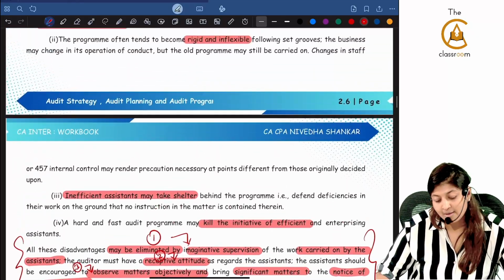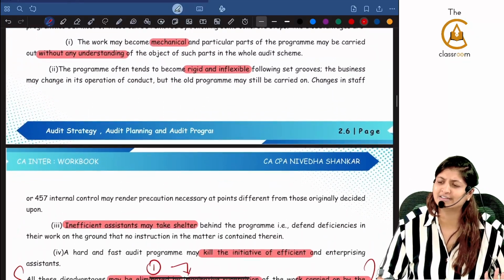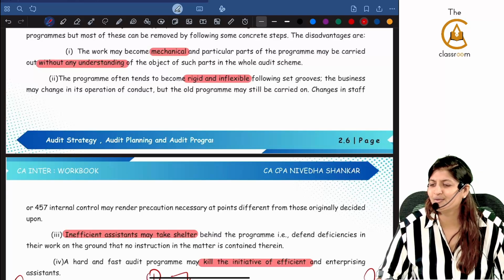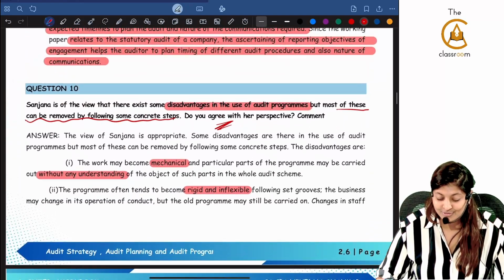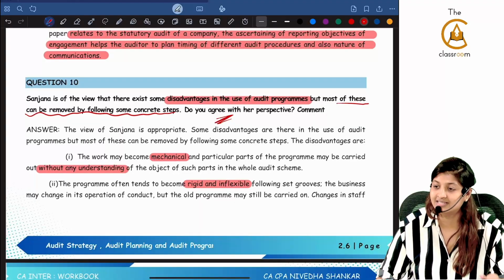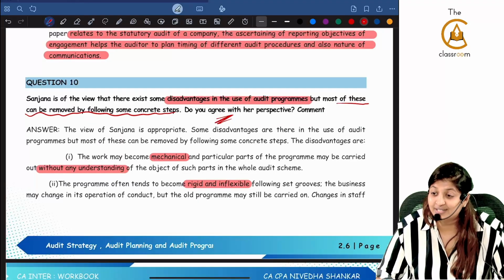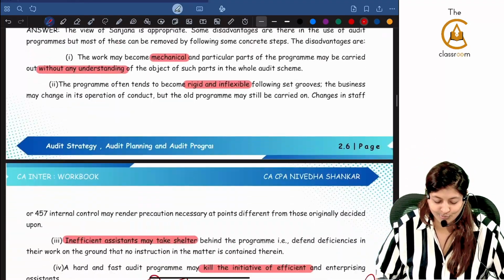Then you will be like, ma'am, I wrote all the 4 points, ma'am, disadvantages they asked, everything I wrote. Then marks are not coming now. This is the only reason. Because the question they are asking is something else. You will not even answer fully. You will answer what you know.